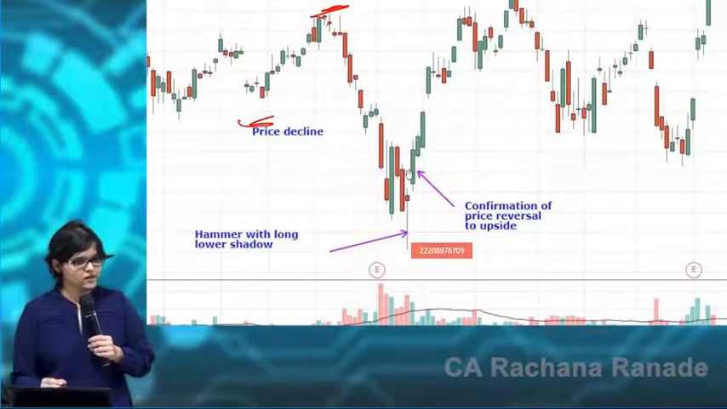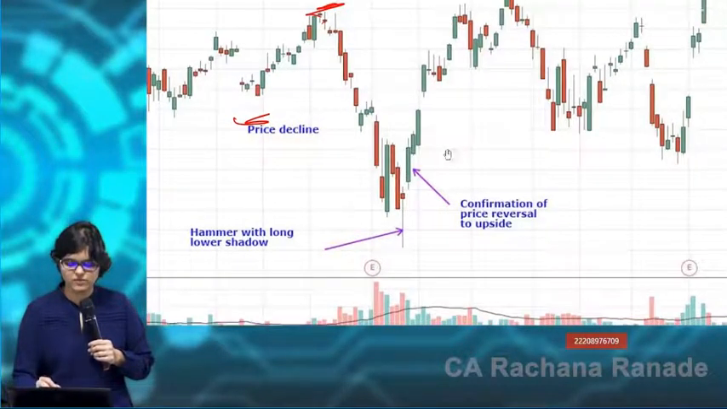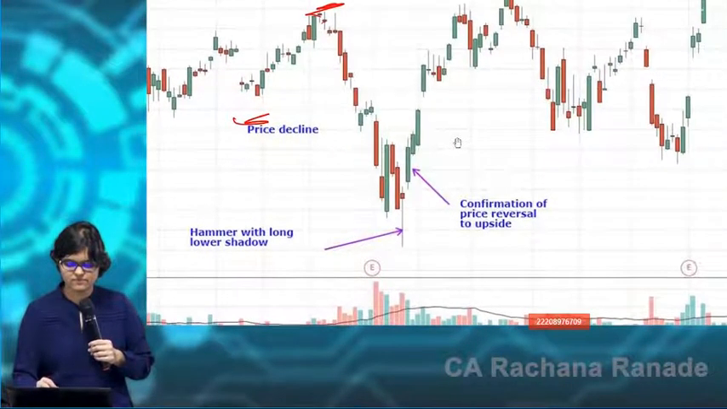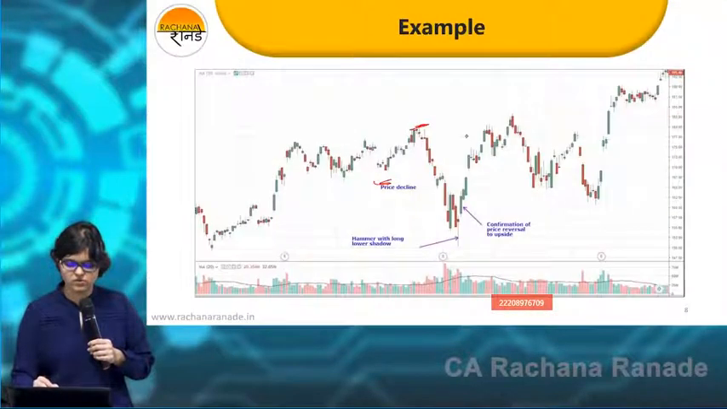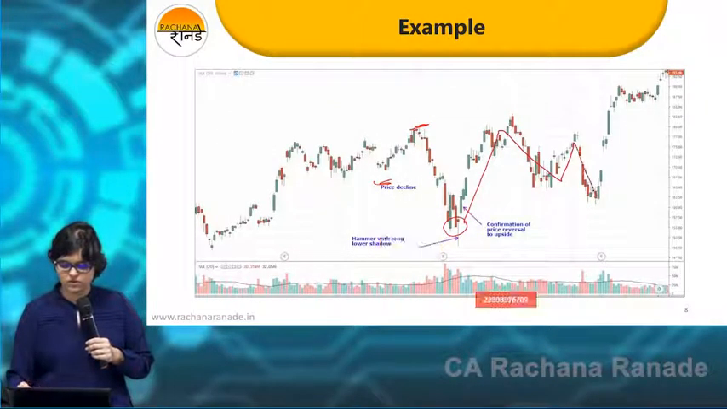Okay, double confirmations, and then what happens to the price? This is not okay. So from here, shot up, a small down move, zoom.